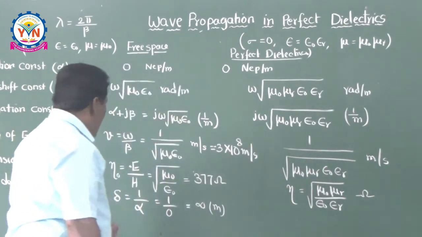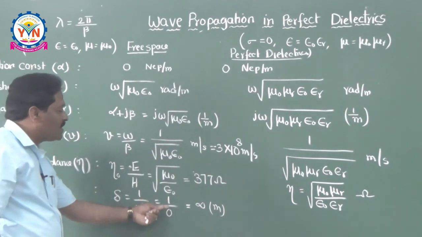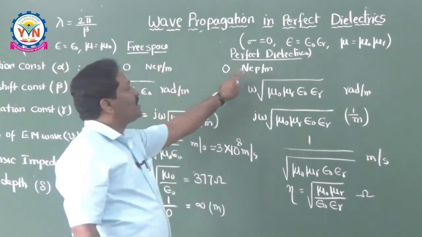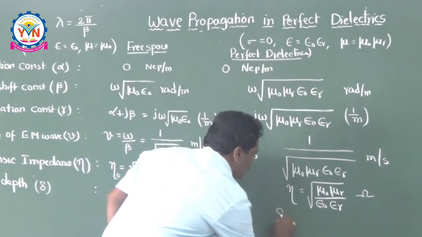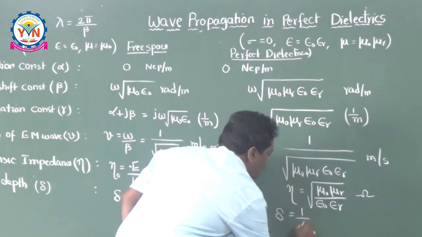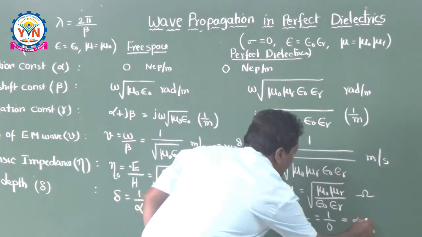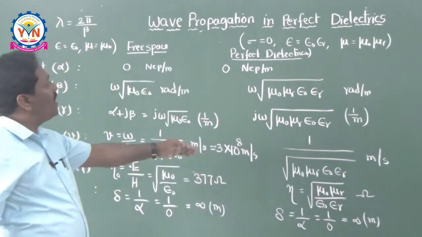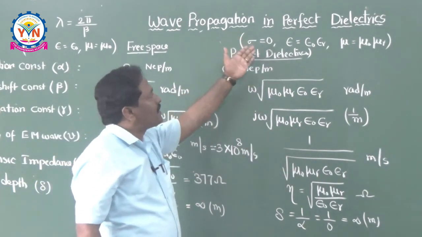And here the skin depth delta is equal to 1 by alpha, 1 by 0, which is infinity. In perfect dielectrics alpha is equal to 0, then skin depth delta is equal to 1 by alpha is equal to 1 by 0 is equal to infinity meters. The unit is meters.